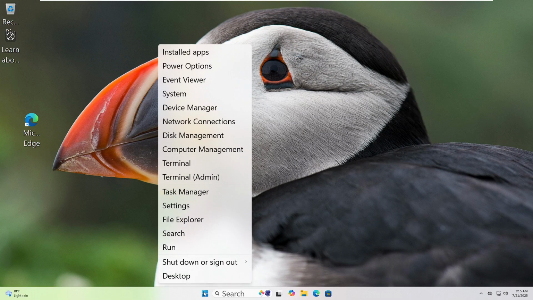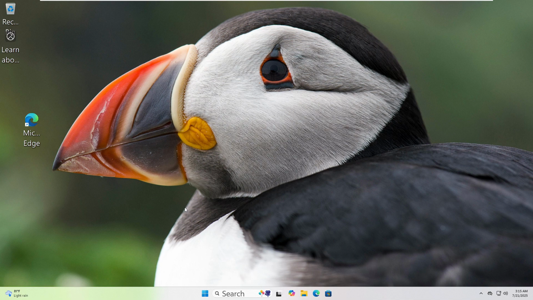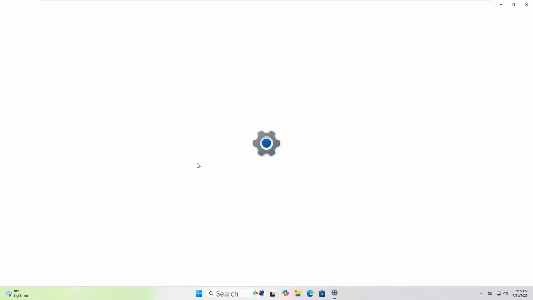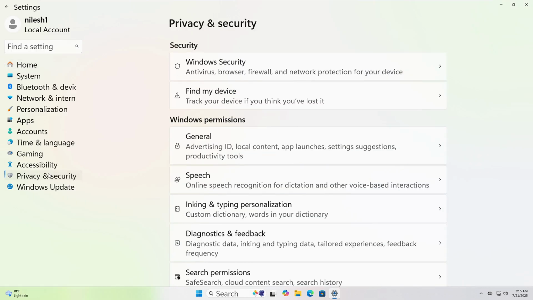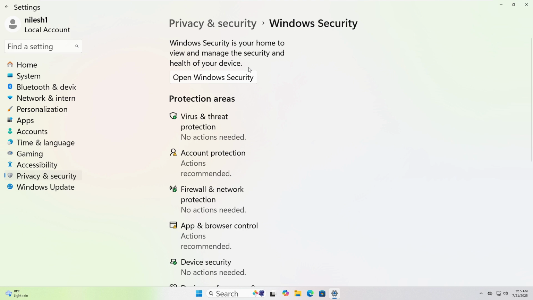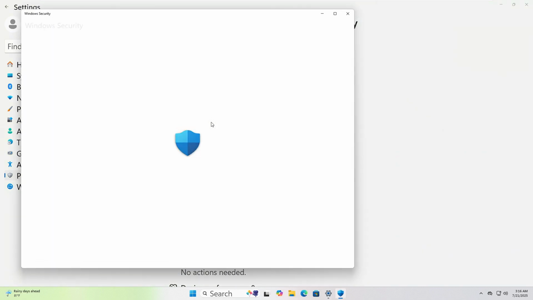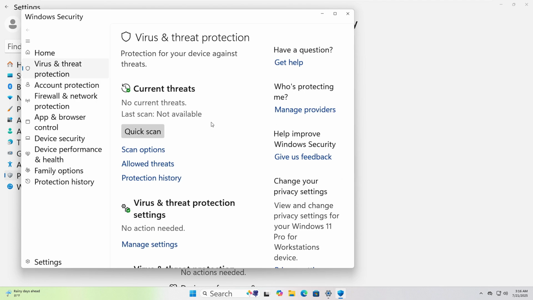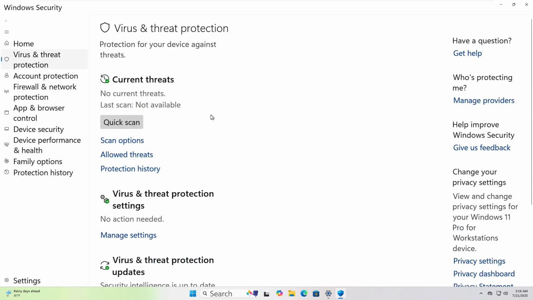Let's run a malware scan using built-in Windows security. Right-click the Start button and choose Settings. Go to Privacy and Security on the left, then click Windows Security. And next, click Virus and Threat Protection. A new window will open. Click the Quick Scan button.